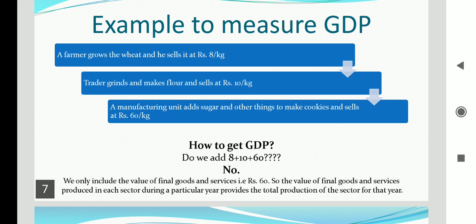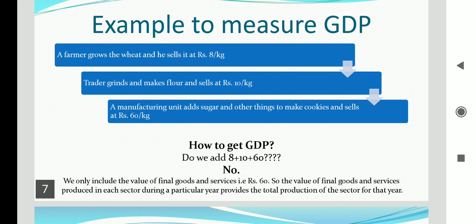Why are only final goods and services counted? In contrast to final goods, goods such as wheat and the wheat flour in this example are intermediate goods. Intermediate goods are used up in producing final goods and services. The value of final goods already includes the value of all the intermediate goods that are used in making the final good.